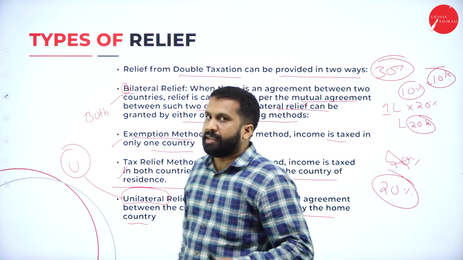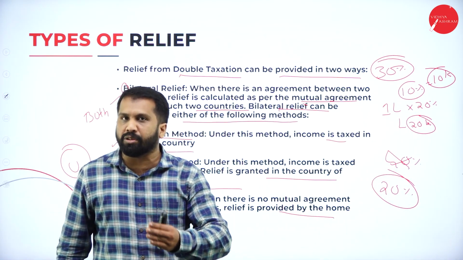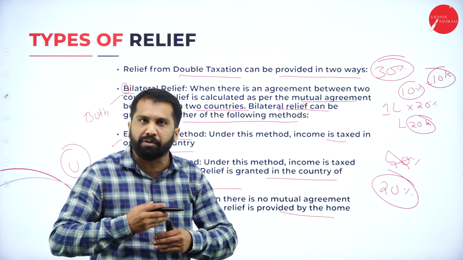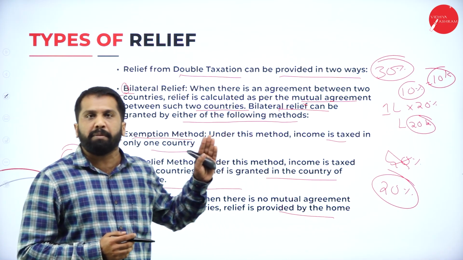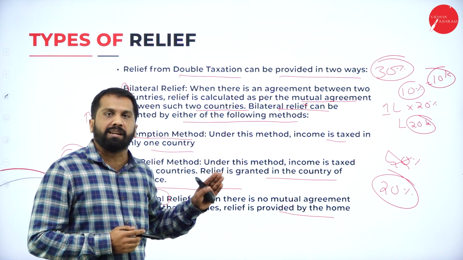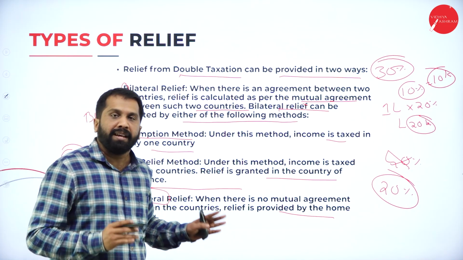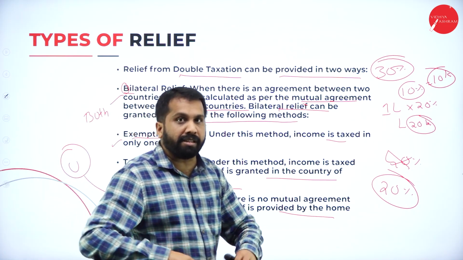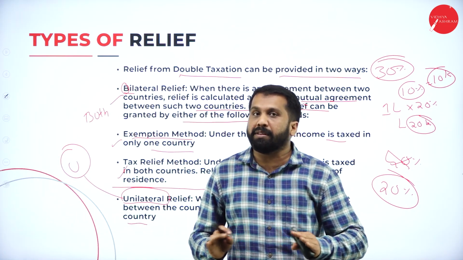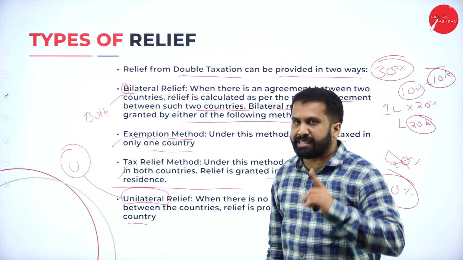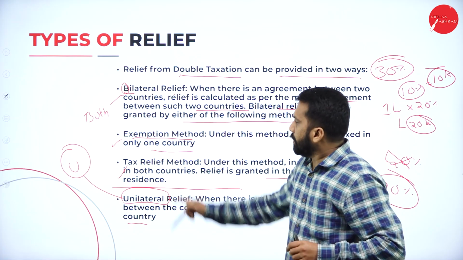Normally what happens, Indians go to UAE or Dubai and ask, will we do a mutual understanding? The UAE people say, no, I am not ready for any mutual agreement. Then Indians will decide themselves that we will not collect tax from that person.